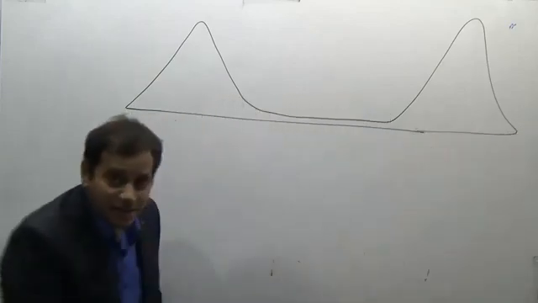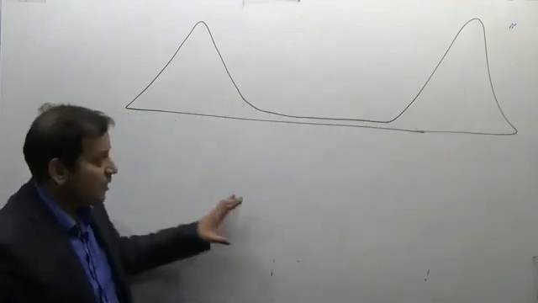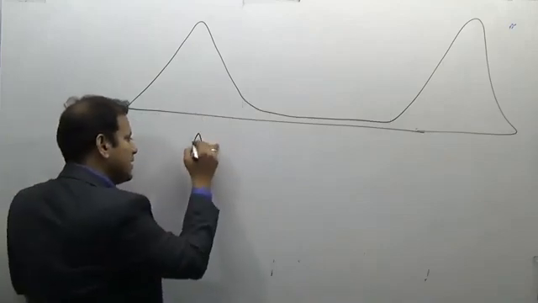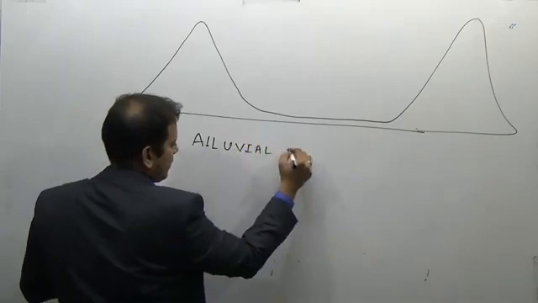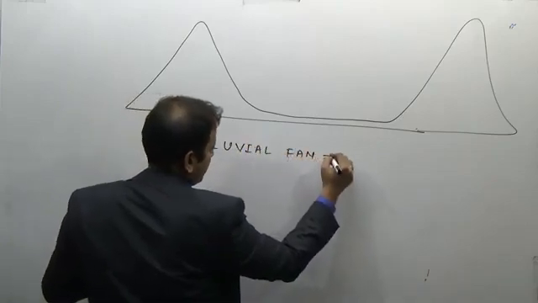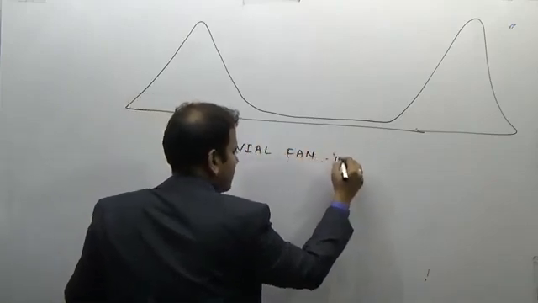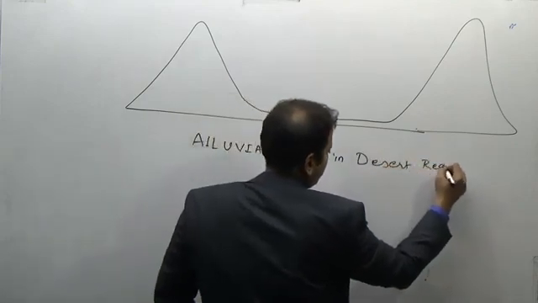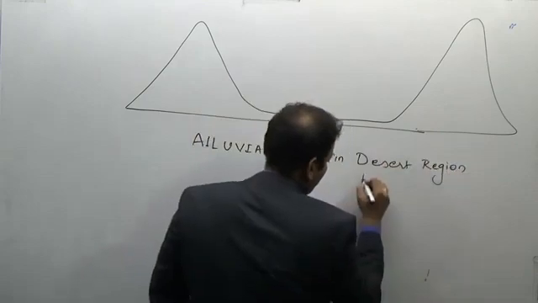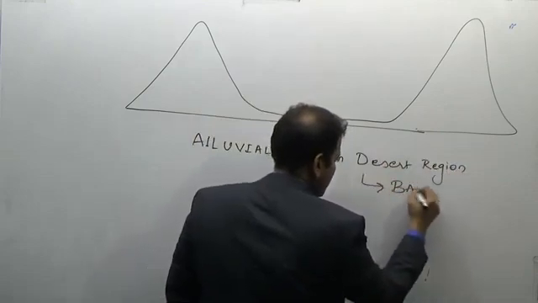In the desert region, the alluvial fans are known as bajadas.